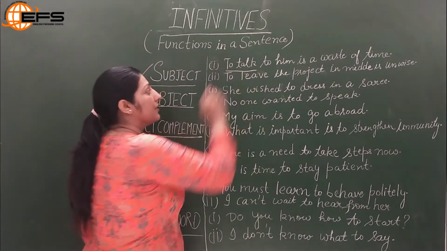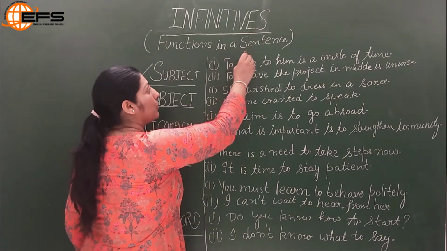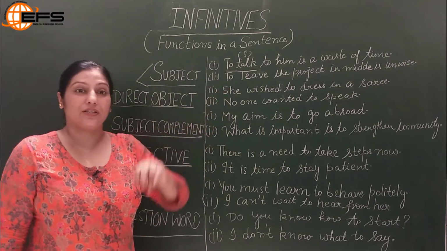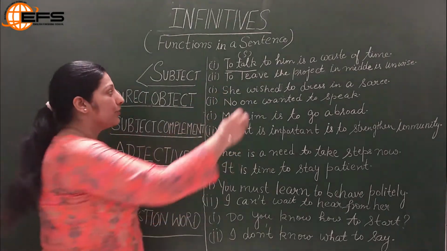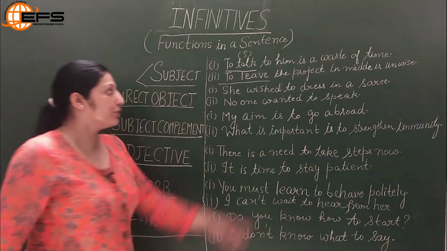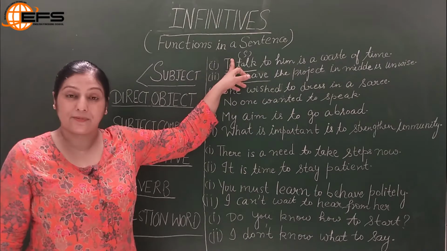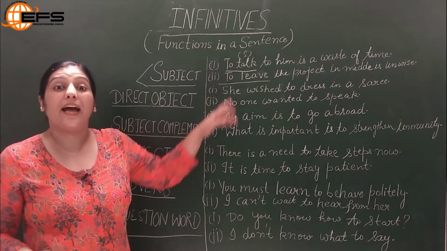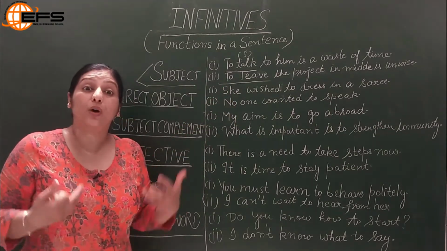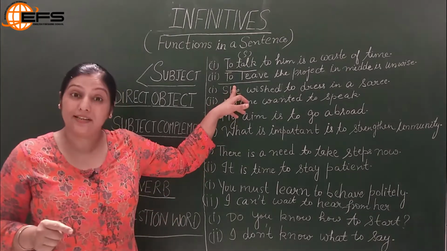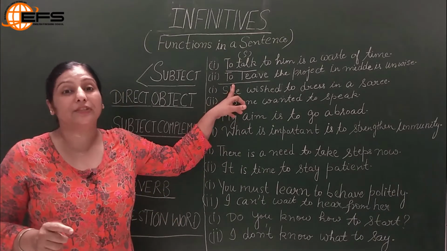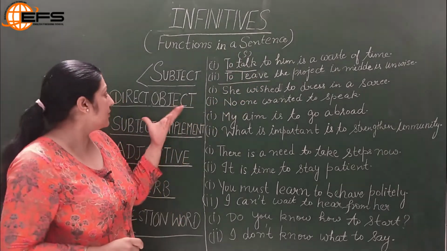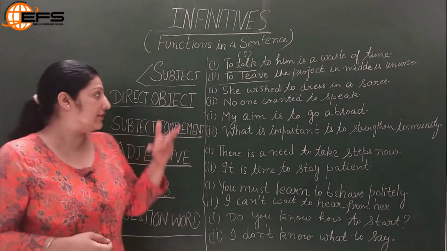So here my infinitive is to talk, and it is playing the role of a subject here. In the second example, to leave the project in the middle is unwise. That means again we have a to-infinitive which is used as a subject in a sentence. So if we have this kind of sentence which starts with the to-infinitive, and the question is asked, what role does the infinitive play in the sentence? In this sentence, the infinitive plays the role of a subject because it has been used at the beginning of the sentence.